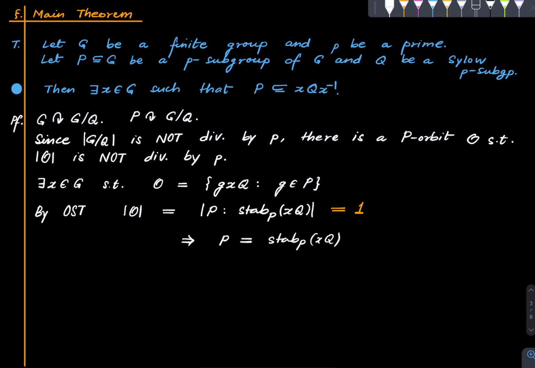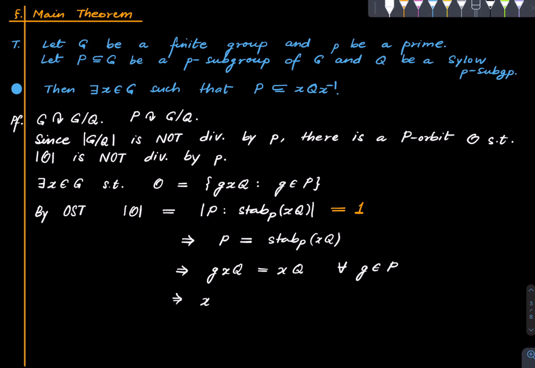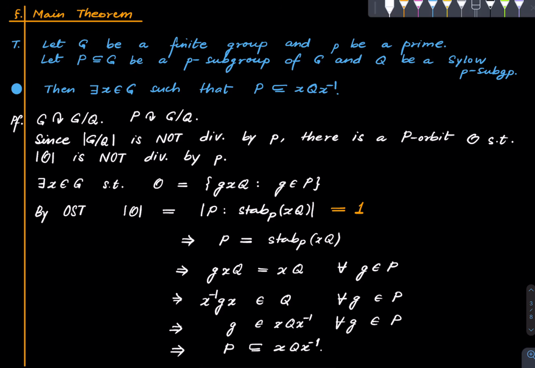All right, which means that gxq equals xq for all g in P, right? Because what does this say? This says that every element of capital P stabilizes that, and therefore we have that, which gives x inverse gx belongs to Q for all g in P, which gives g belongs to xqx inverse for all g belongs to P, which gives P is contained in that, and that's it.